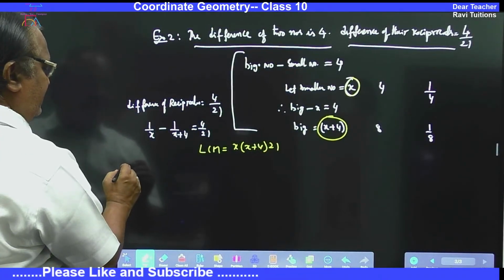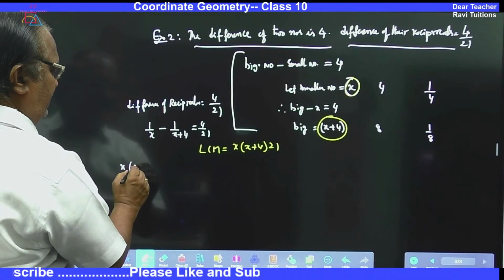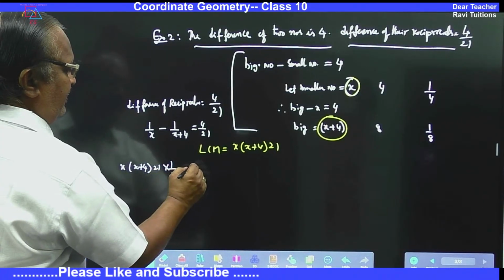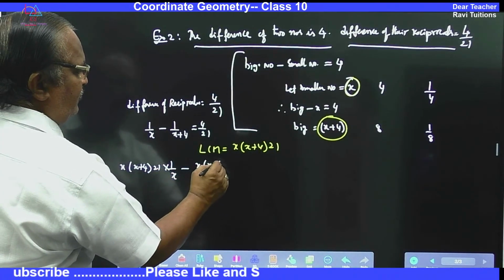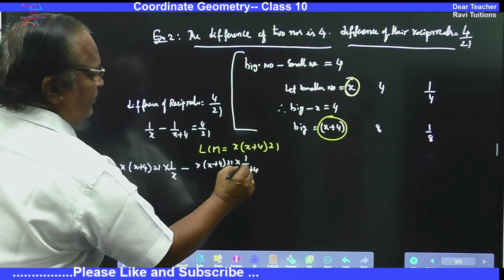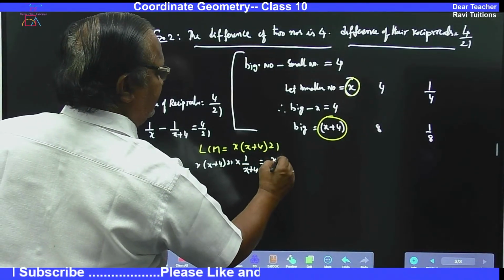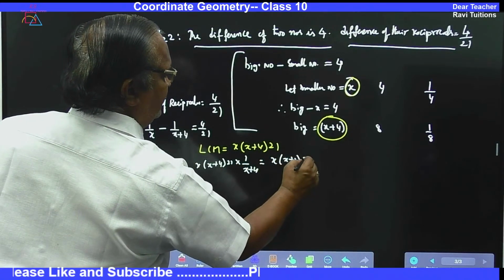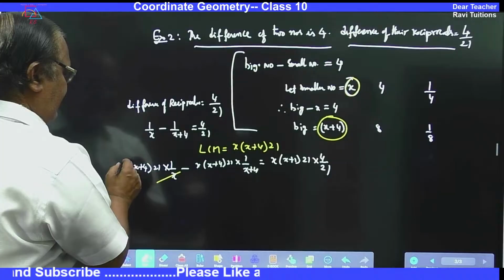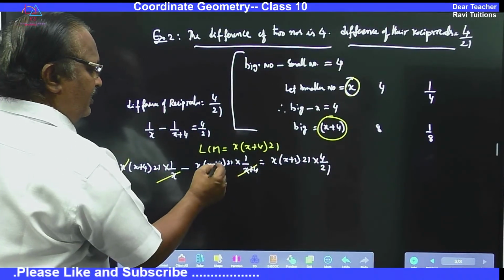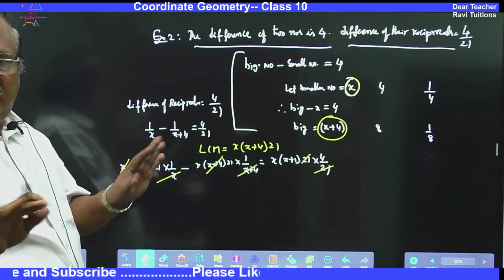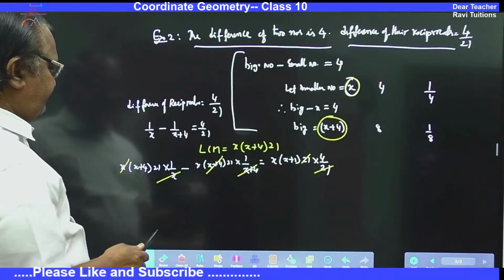Multiply each term with the LCM: x into x plus 4 into 21 into 1 by x, minus x into x plus 4 into 21 into 1 by x plus 4, is equal to x into x plus 4 into 21 into 4 upon 21. So then what happened? Here x will get cancelled, x plus 4 will get cancelled, 21, 21 will get cancelled. All the denominators are gone.